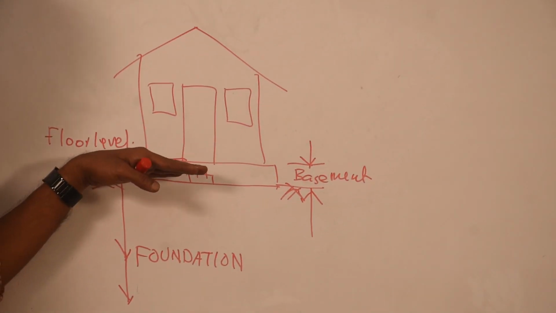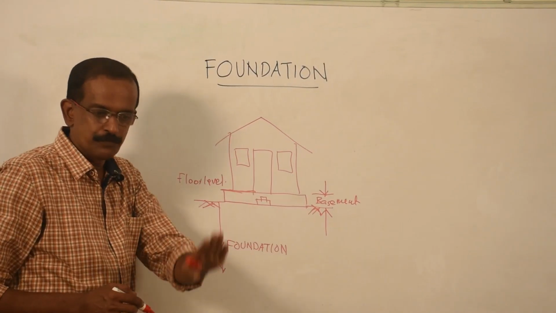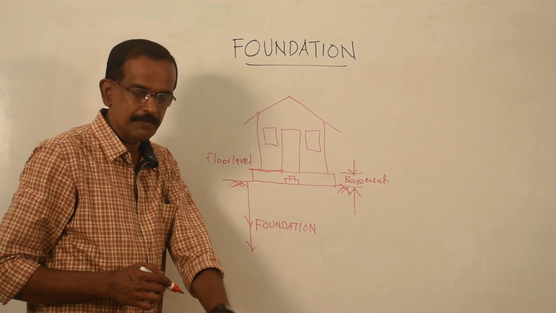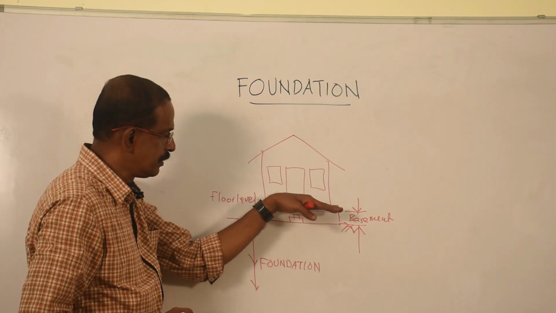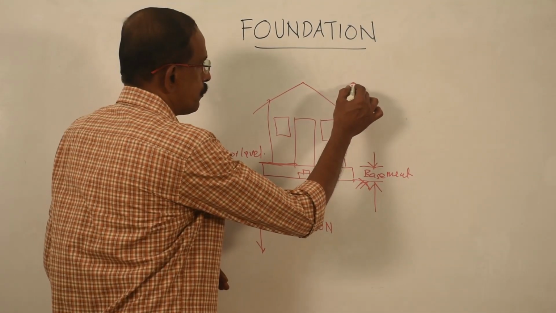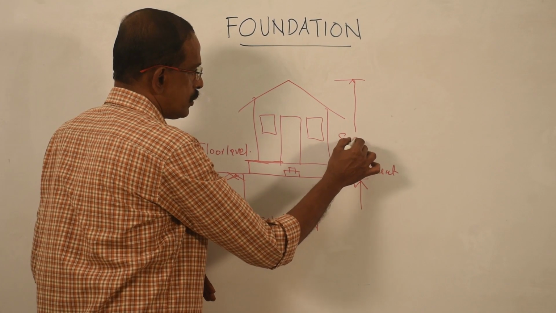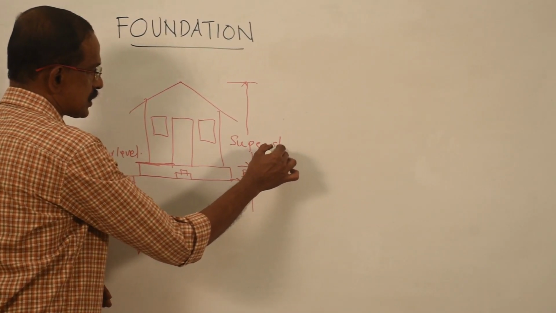Now what is the portion above the basement up to the top of the roof? From the floor level up to the top, that is up to here, this portion is called superstructure.